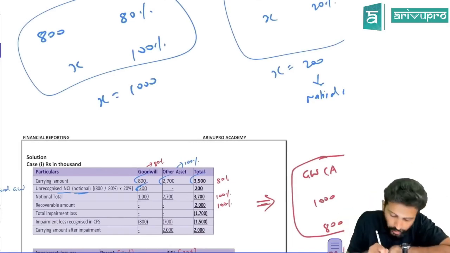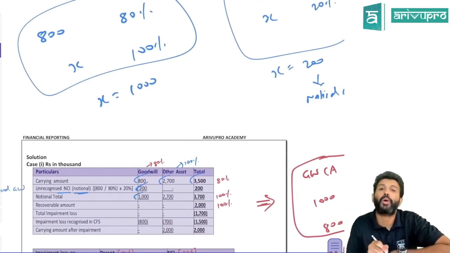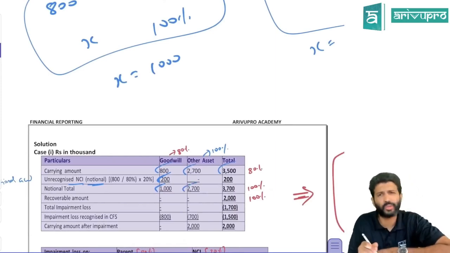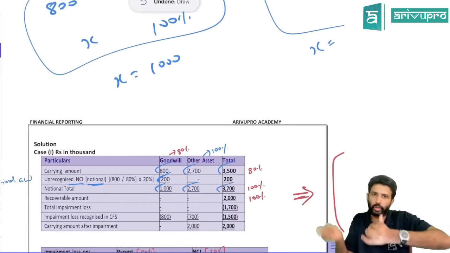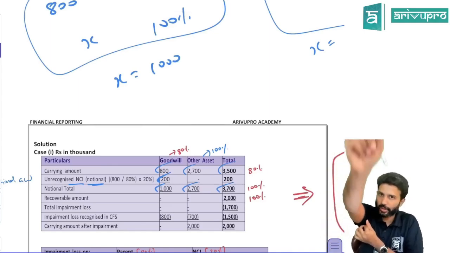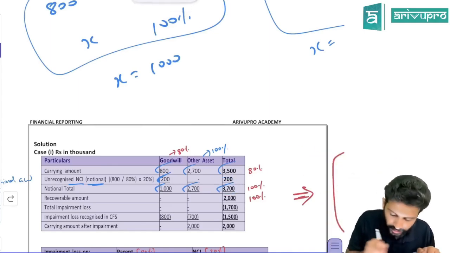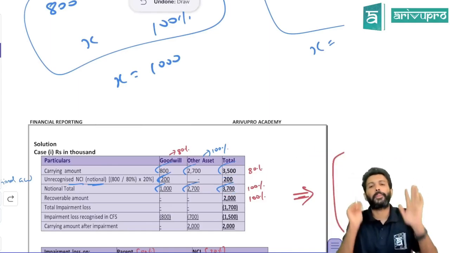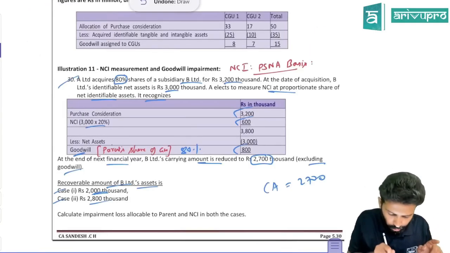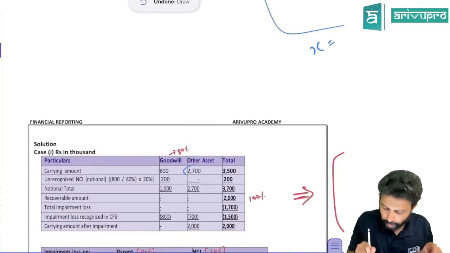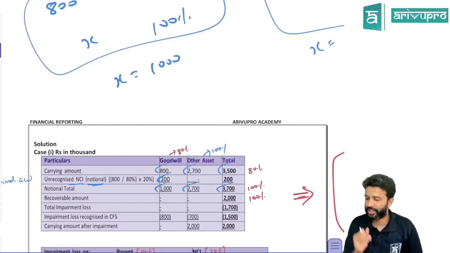I'll show you. So 800 plus 200 you do. That means goodwill will become 1000. Other assets you have recognized fully. That is 2700. No problem. So by adding these two, you're going to get how much? 3700. So goodwill also you have recognized at 100%, other assets also 100%. That means this 3700 is now on what platform? 100% platform. The recoverable amount is already there. It's given in the question, in the first case it is 2000. That is already on 100% platform. Now you can compare and do the allocation. That is the right way.